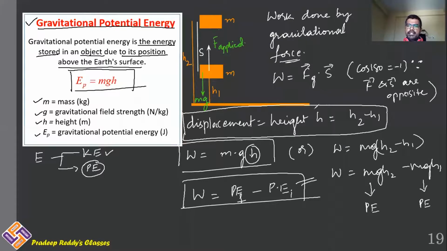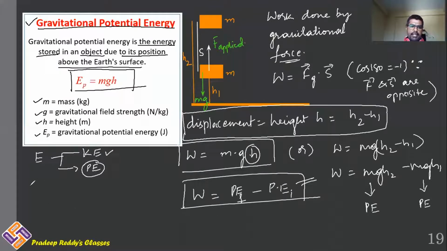Potential energy can be changed due to applied force, and that applied force can be any force. Either it can be spring force, electrostatic force, magnetic force, or gravitational force, or nuclear force. Different forms of force will result in different forms of potential energy.